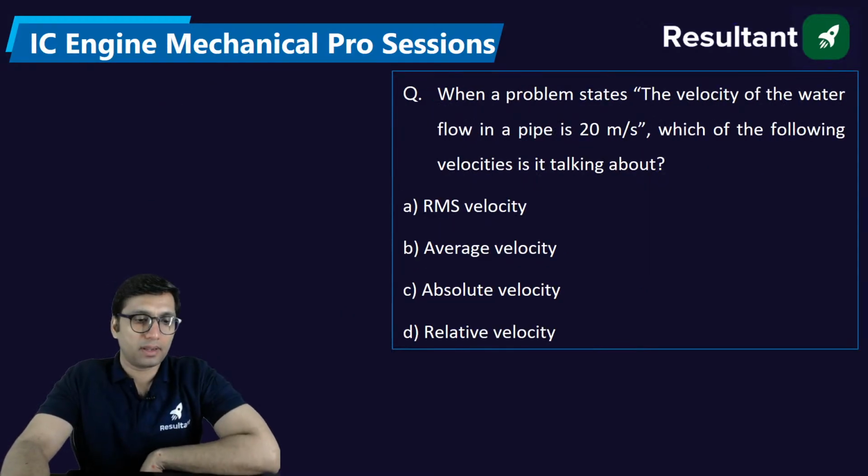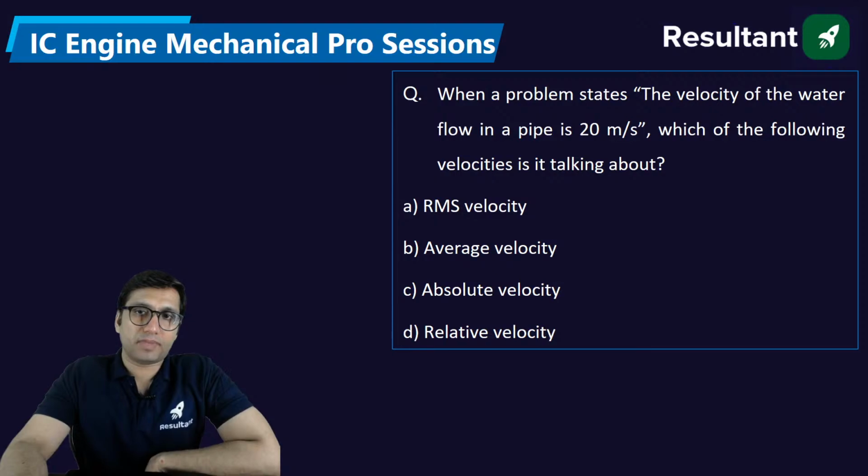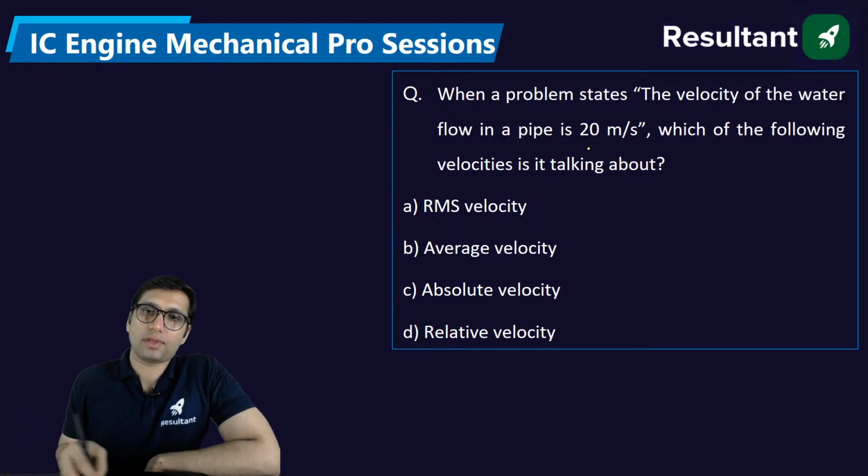Okay. When a problem states the velocity of the water flowing in a pipe is 20 meters per second, which velocity is it talking about?